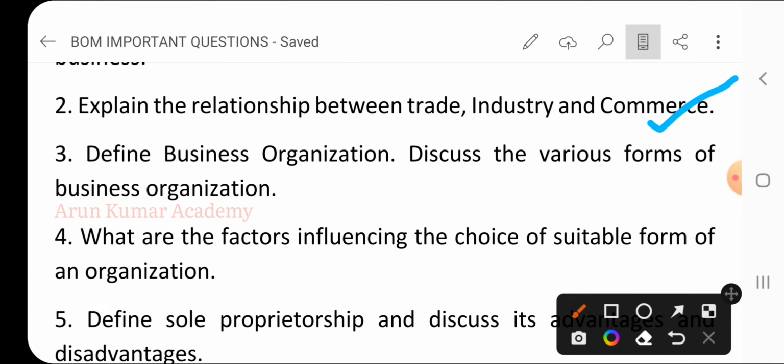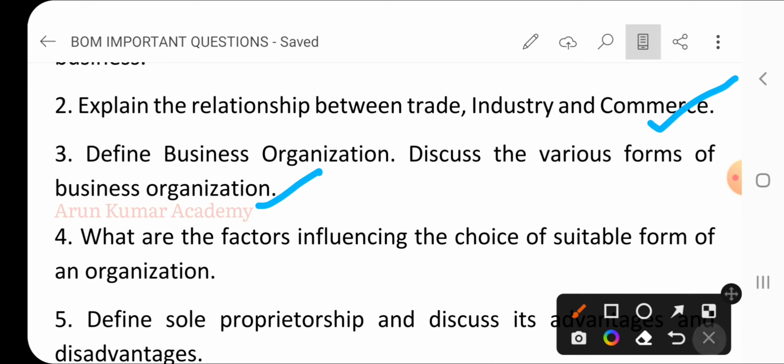Then the third question, define business organization and discuss the various forms of business organization. What are the various forms of business organizations? There are 5 forms: first, sole proprietorship, then partnership, joint Hindu family, cooperative societies, and the fifth one is joint stock company.